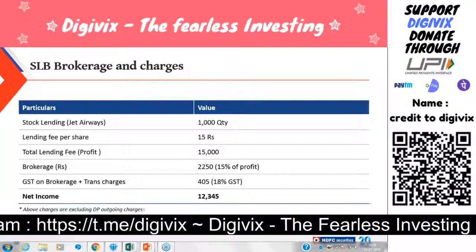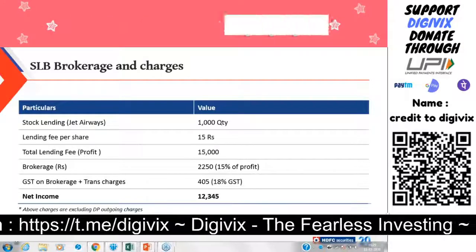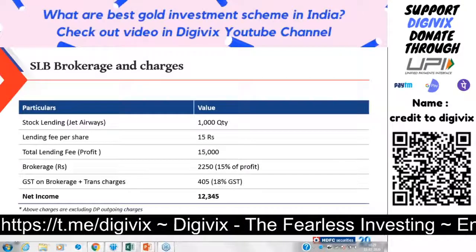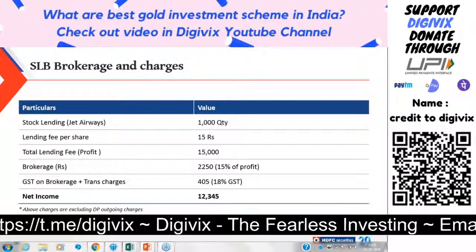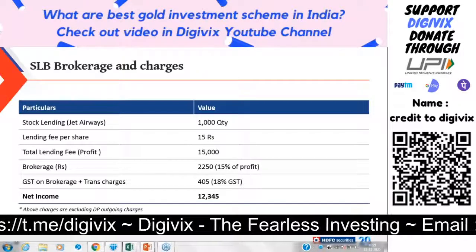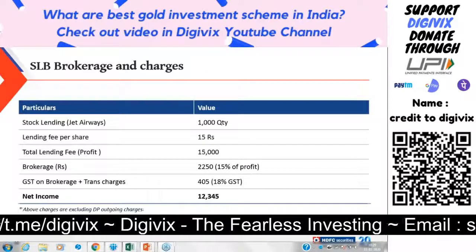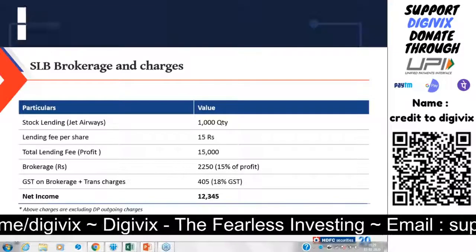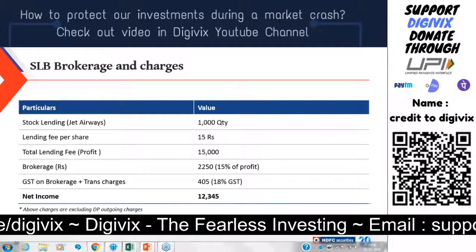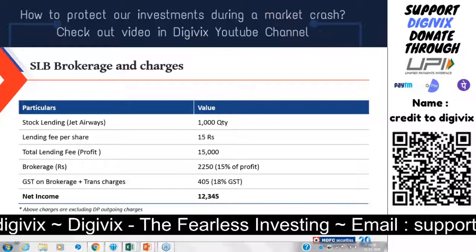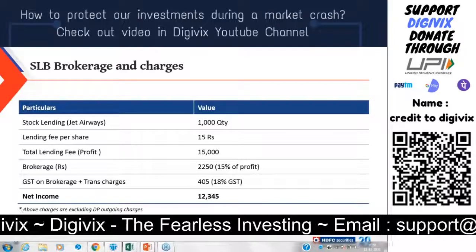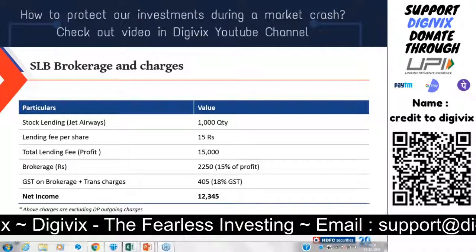So again, the calculation of that is very difficult for us to say because different clients have different charges. That's something you can take help of the bank RM for, and you can understand what Demat outgoing charges will be there for your account. But ideally, it will be somewhere around 0.04%, which comes to around 4,000 rupees for 1 crore of a transaction.